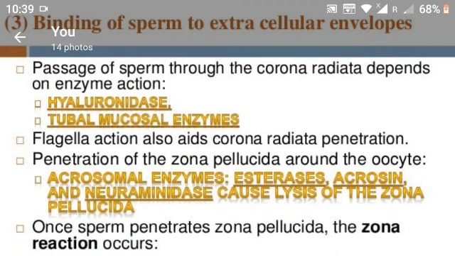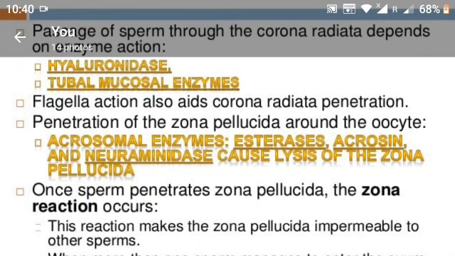Penetration of the zona pellucida around the oocyte: acrosomal enzymes, esterases, acrosin and neuraminidase cause lysis of the zona pellucida. Some enzymes lyse the membrane of the zona pellucida. Once sperm penetrates the zona pellucida, the zona reaction occurs. This reaction makes the zona pellucida impermeable to other sperm.